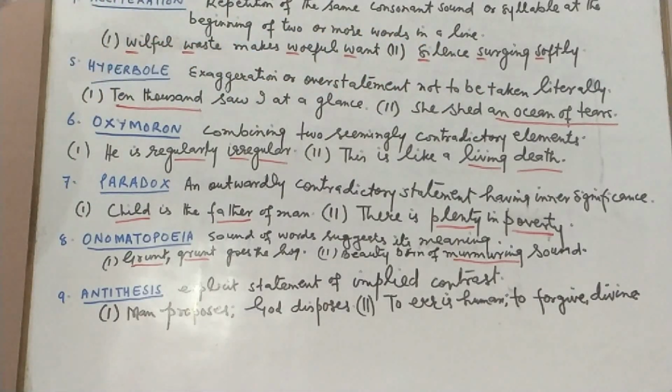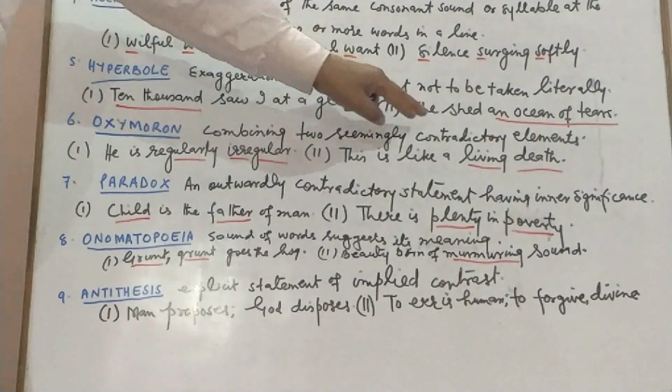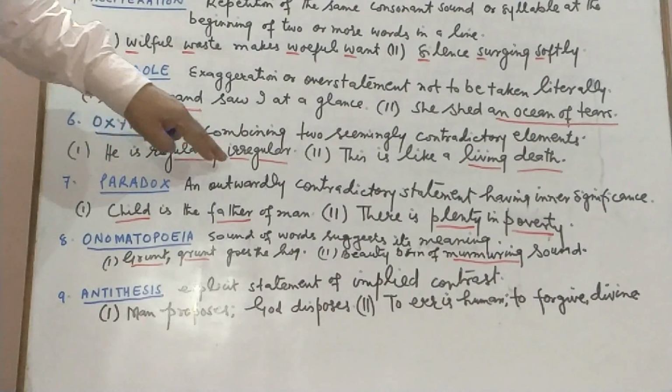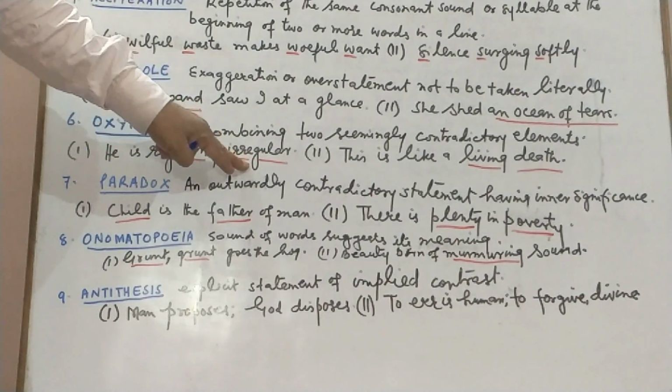None can shed tears equal to an ocean. We are simply exaggerating. So this is a hyperbole. The next is oxymoron. Oxymoron means combining two seemingly contradictory elements. That means we juxtapose two words having opposite meanings. "He is regularly irregular." This is oxymoron.